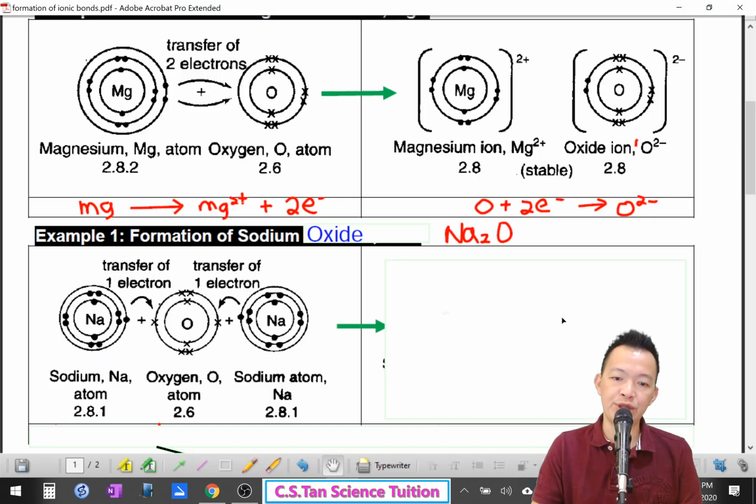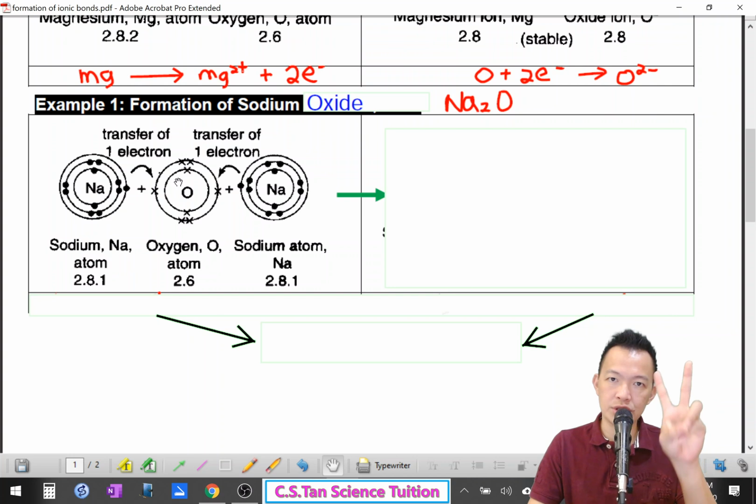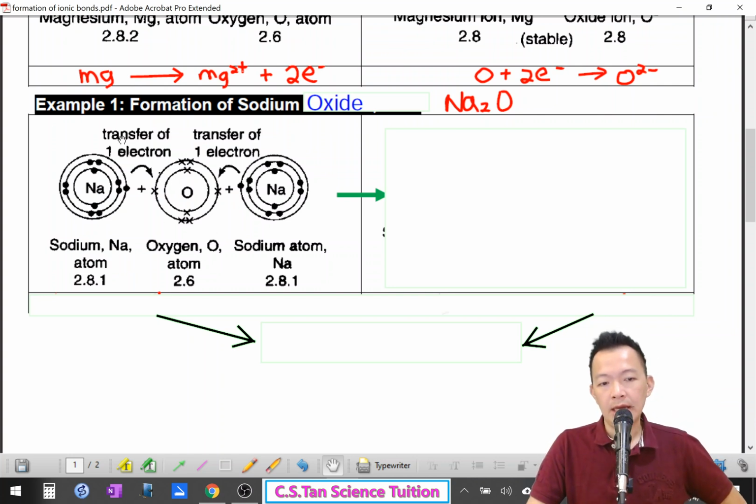Okay, 你看啊。The oxygen atom is 2.6 and because of the 6, the oxygen atom is not stable. In order to make itself stable, oxygen needs to receive 2 electrons. 它必须收到2粒的 electron, 它才会变成 stable. But now sodium comes towards the oxygen.